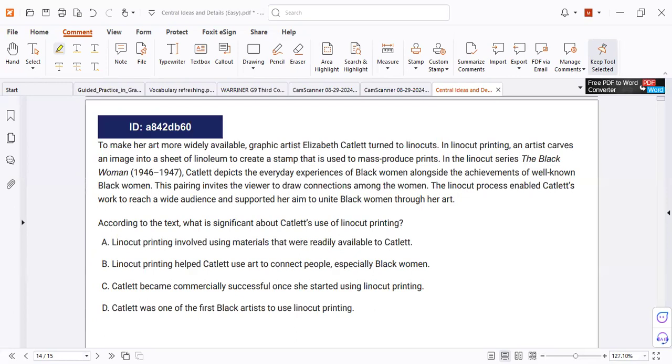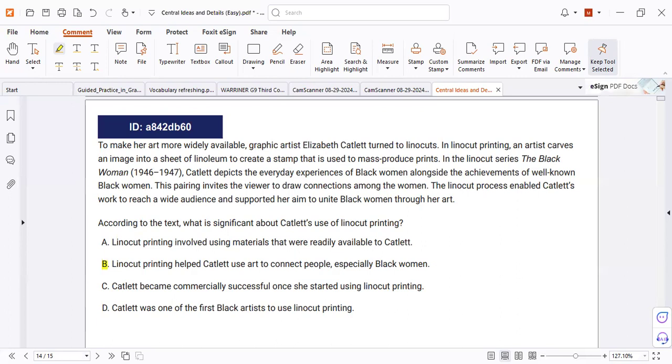According to the text, what is significant about Caslet's use of linotype printing? D. So letter B or D? No, D.